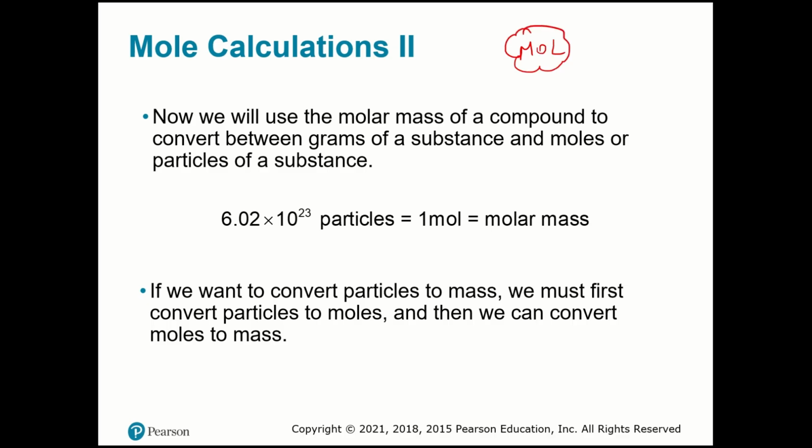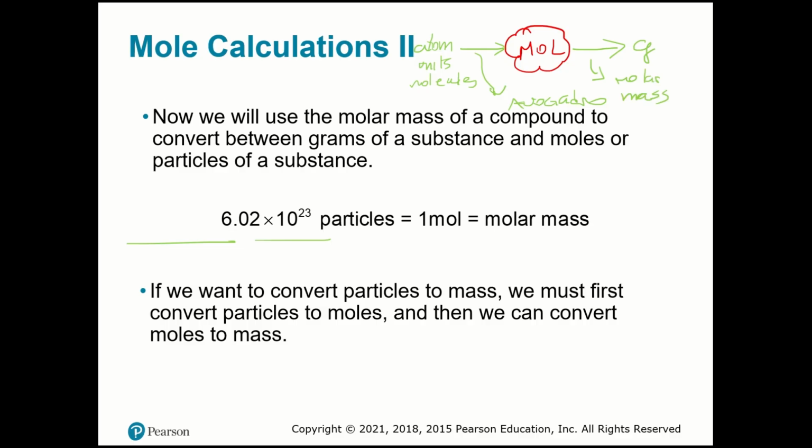So if I have atoms, molecules, formula units, or ions, we know that we need to use Avogadro's number, 6.02 times 10 to the 23rd particles, to find moles. And then if I want to find grams, I'm going to use molar mass.